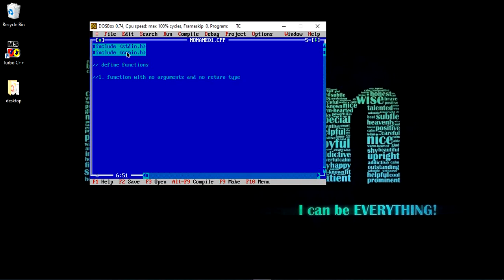So it will be a function with no argument and no return type. So we have declared the type of function whose return type is void, and inside the brackets it is not taking any argument. Let us define the function definition.